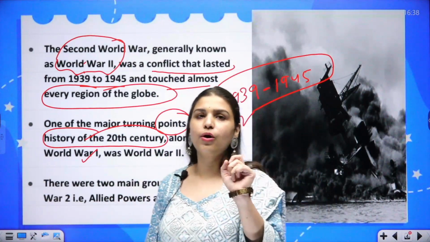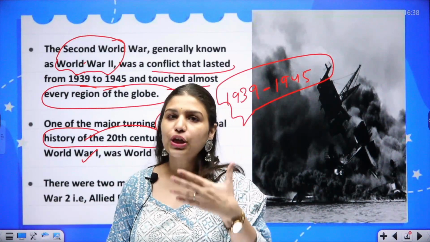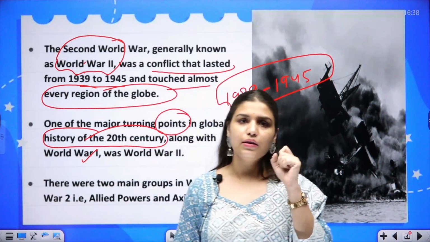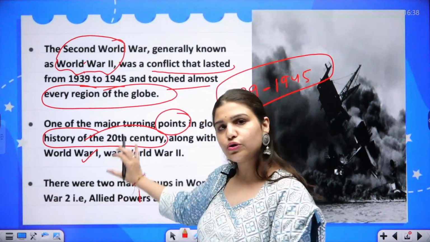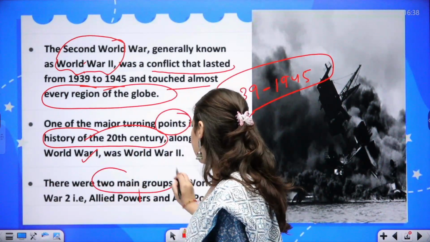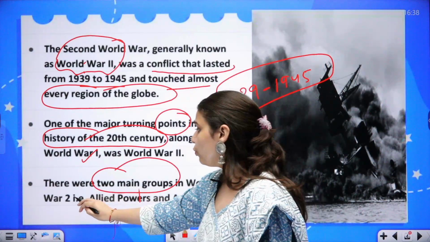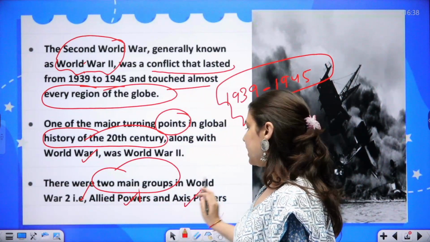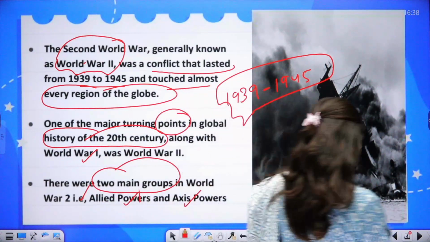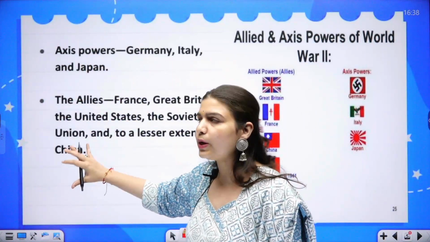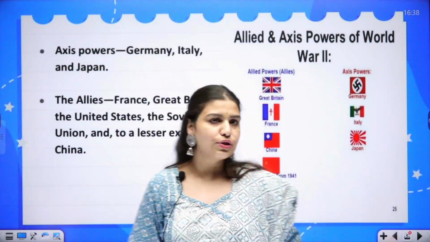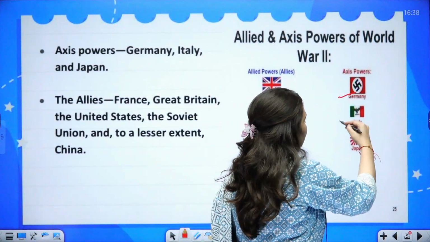Now, World War I ended in 1919, and the Allies were the winners. World War II also happened between two main groups, the Allied powers and the Axis powers. These were two groups in which the various countries were divided. In the Axis powers, as you can see, there were Germany, Italy and Japan.